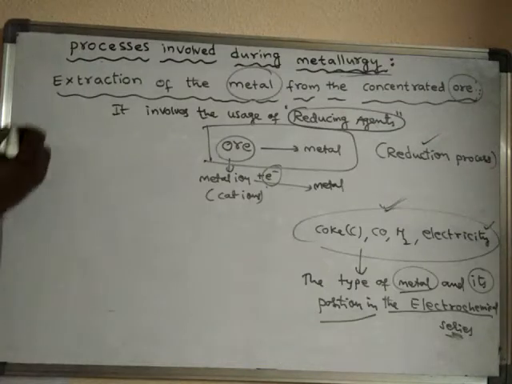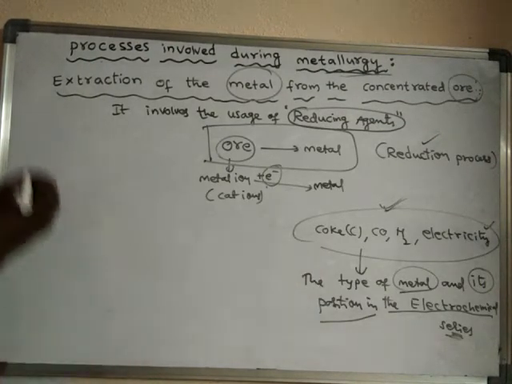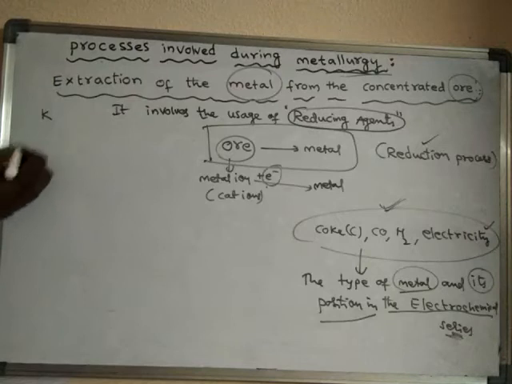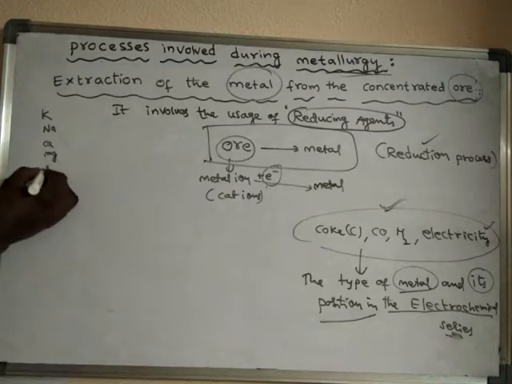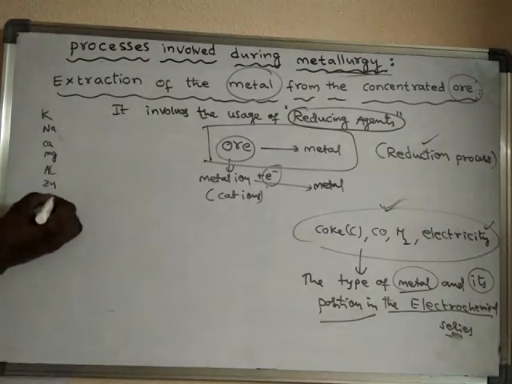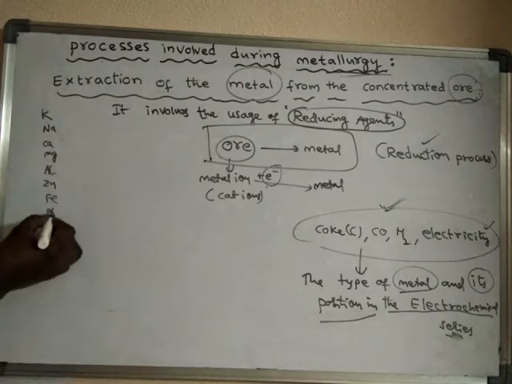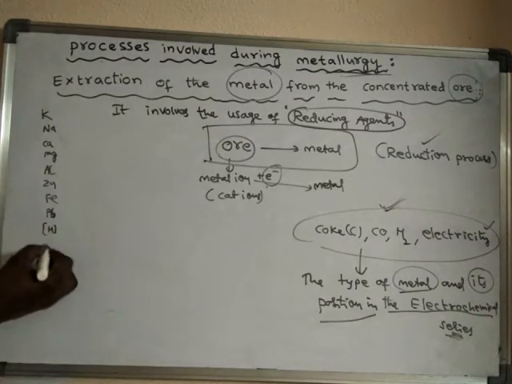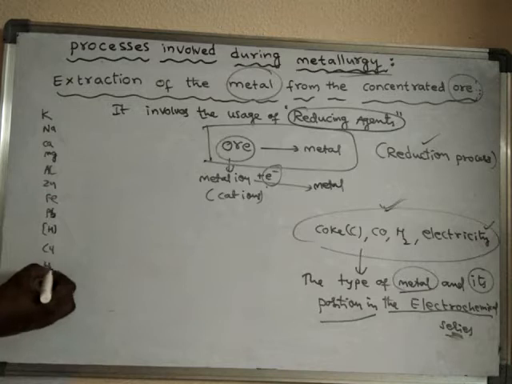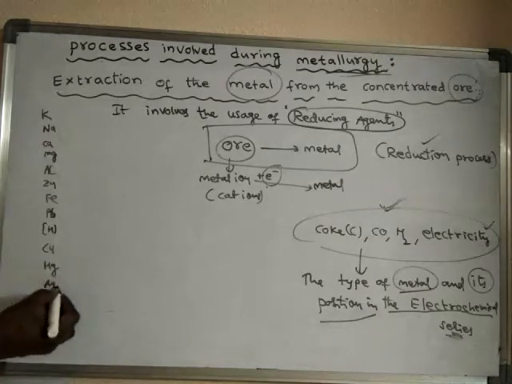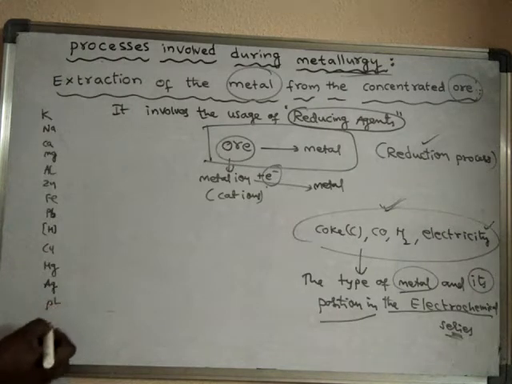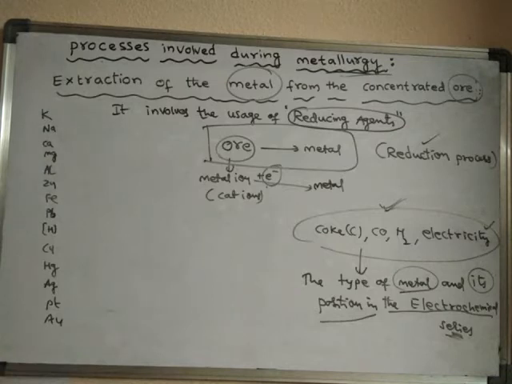For example, if you write the electrochemical series: potassium, sodium, calcium, magnesium, aluminum, zinc, iron, lead, hydrogen, copper, mercury, silver, platinum, gold. So this is the electrochemical series.